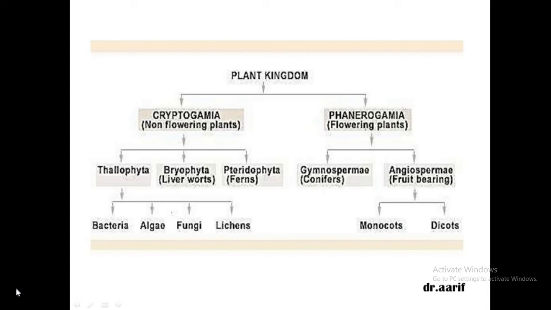Then we move over to the higher plants. The higher plants are gymnosperms. Now what is gymnosperm, children? Gymnosperms include conifers. So they are seed plants that do not produce flowers. And I told you that they produce naked seeds. What do you mean by naked seeds? Naked seed means that the seeds are there but there is no fruit. Why is the fruit not there? Because they don't have the ovary. So they produce naked ovules. You remember that? We did the life cycle of gymnosperms.